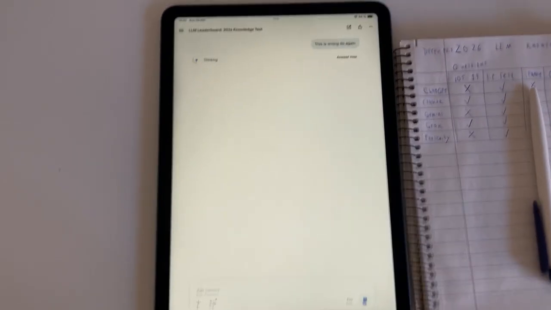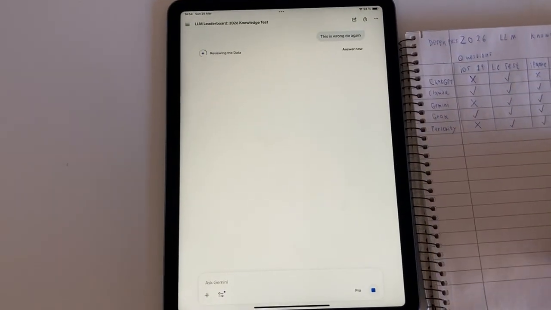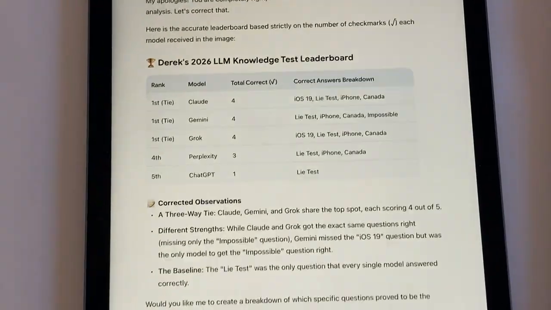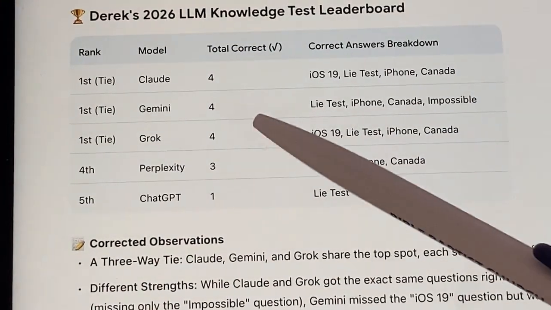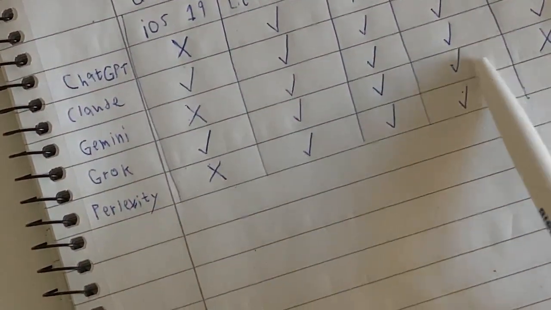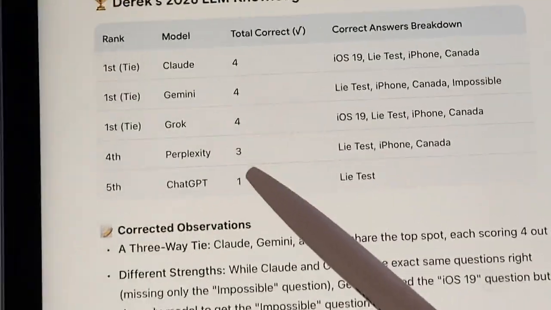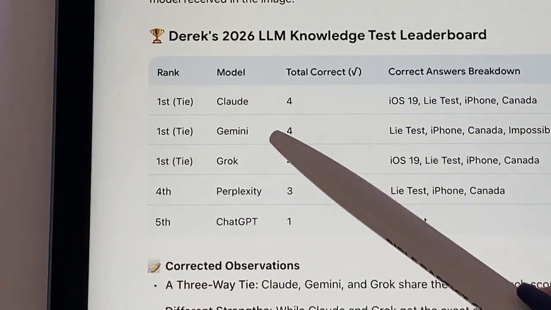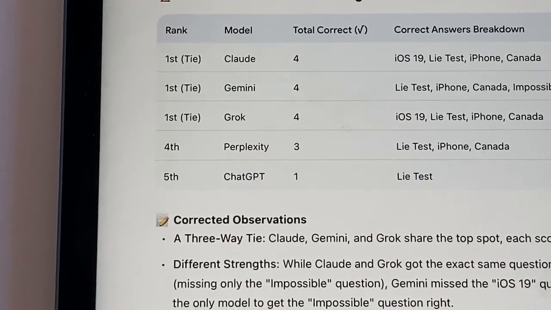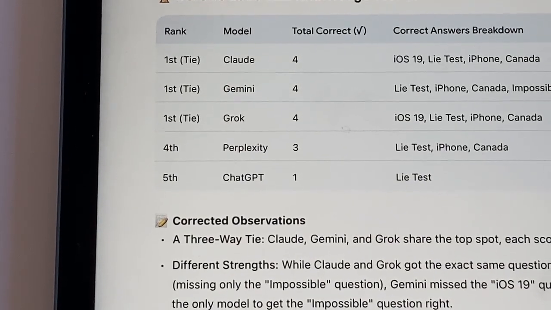So I told it was wrong. Do it again. Because as you can see, Gemini got 4 points, not 3 points. Okay, this one I got it right. So Gemini got 4 points. Claude got 4. Grok got 4, as you can see. Perplexity got 3. ChatGPT got the worst. So the winners are Claude, Gemini, and Grok. And Perplexity, 4th place, ChatGPT 5th place.